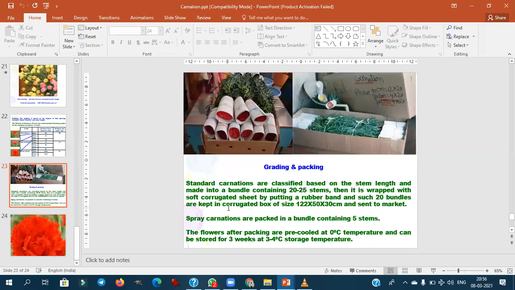You should remember this corrugated box size. This is unique for the carnation. Usually they won't ask, but sometimes they will ask in depth also. 122 is the length, then 50 centimeter is the breadth, then 30 centimeter is the height. This is the standard size box for carnation flower packaging. Then usually pre-cooled at 0 degree Celsius. This is also very important. Pre-cooling temperature of carnation, 0 degree Celsius.